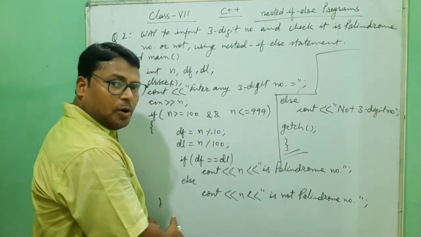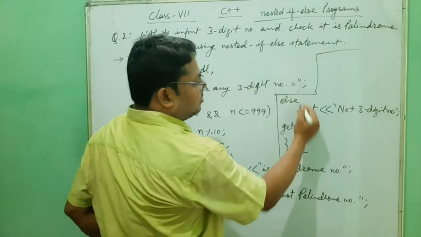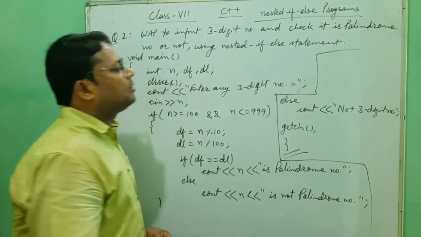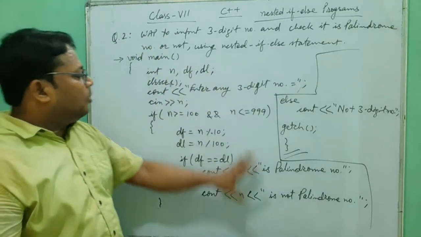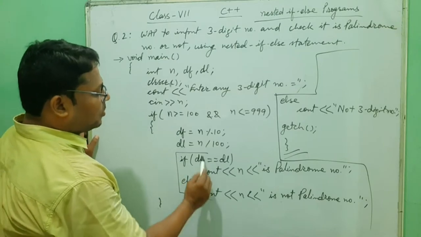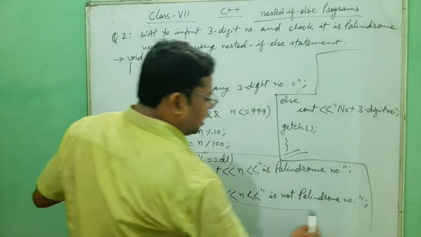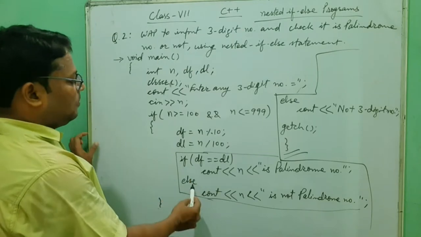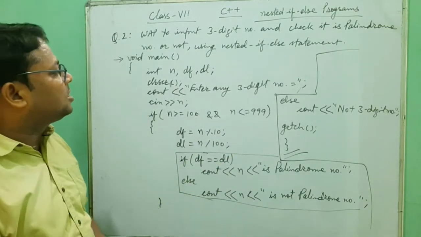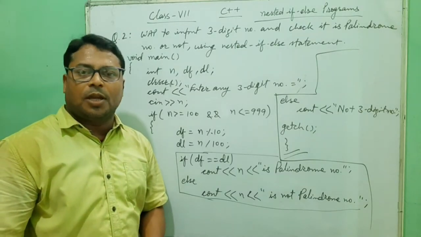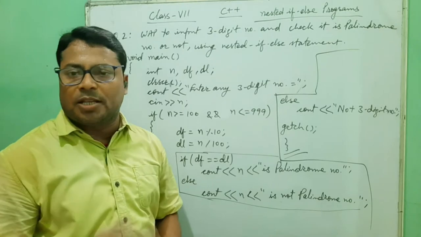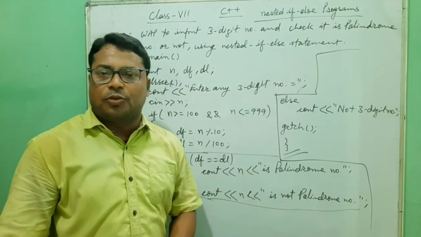So this portion down here, these 3 or 4 lines including the bracket, you have to write. I hope it's clear. That's very easy. Conceptually you see here, we are checking for the palindrome in an easy way, and that if else we are implementing inside this if. So that is the nested if else form. Okay, so now we can go to the next question, the next program, next example, question number 3.